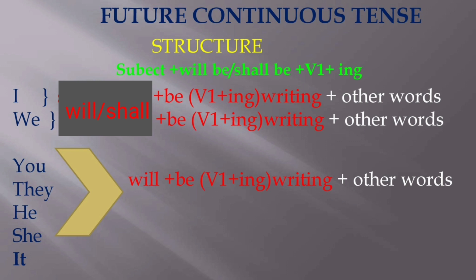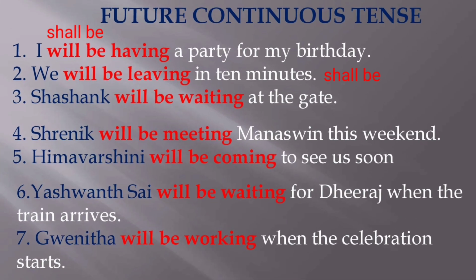So if we see the structure, now we can say I shall be writing, we shall be writing, you will be writing, they will be writing, he will be writing, she will be writing, and it will be writing. So this is the structure for future continuous tense. Let us see some more examples.